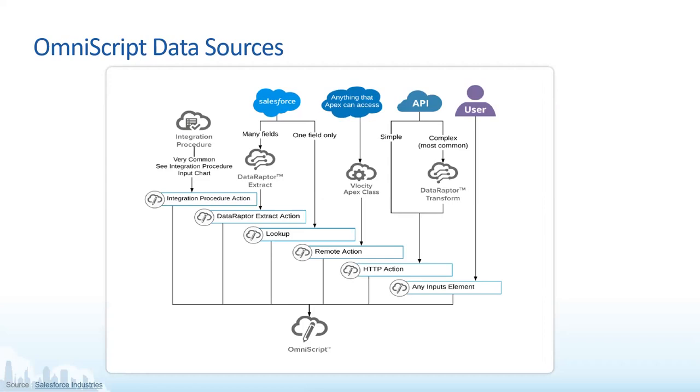Now, since Taran mentioned that we have Apex capabilities along with the velocity flow, with using remote action, we can perform any complex business logic on the Apex side and then pass the data from Apex to OmniScript, which can be consumed via OmniScript. Now talking about getting the data from the Salesforce backend, the Salesforce database.